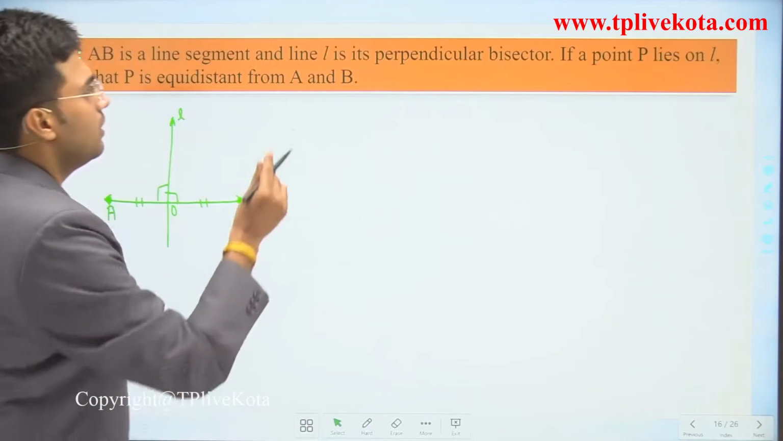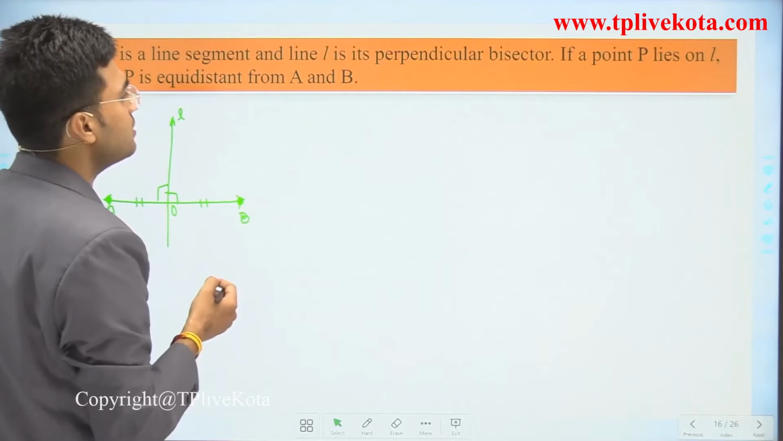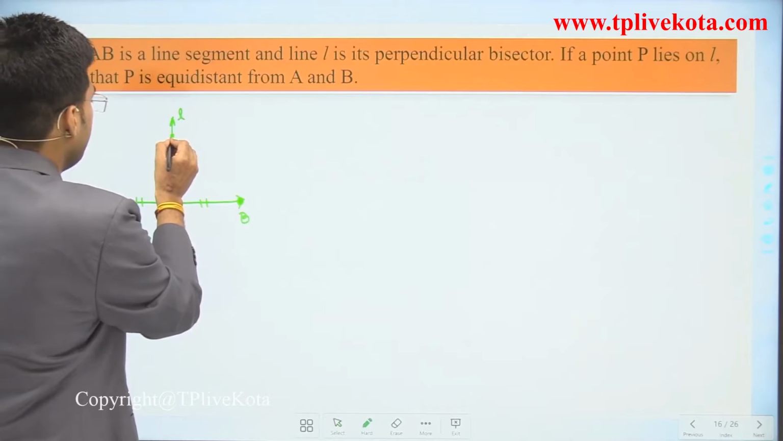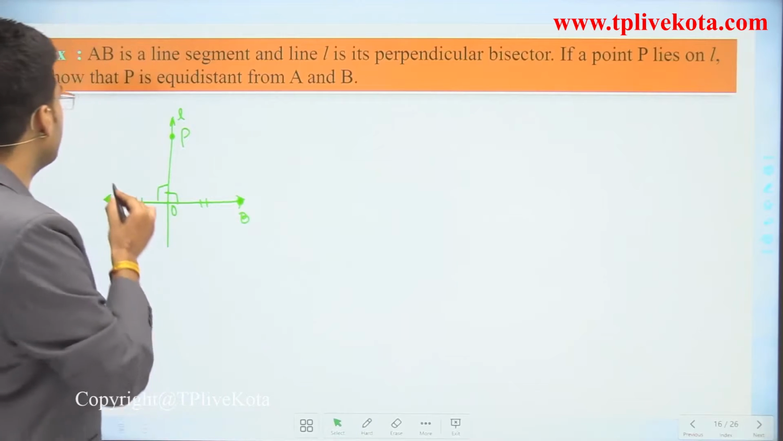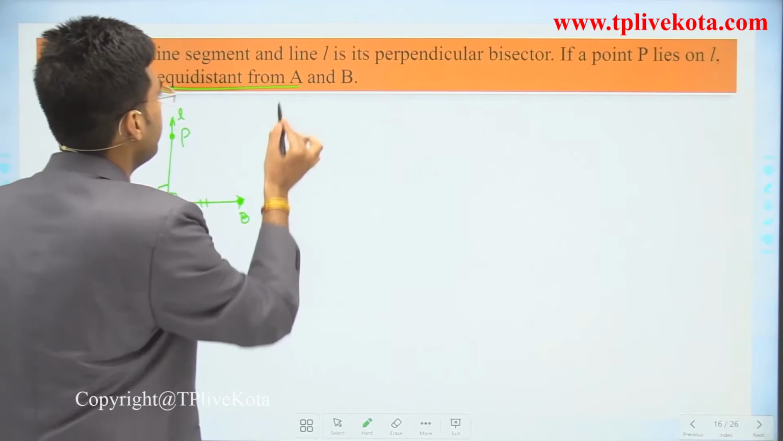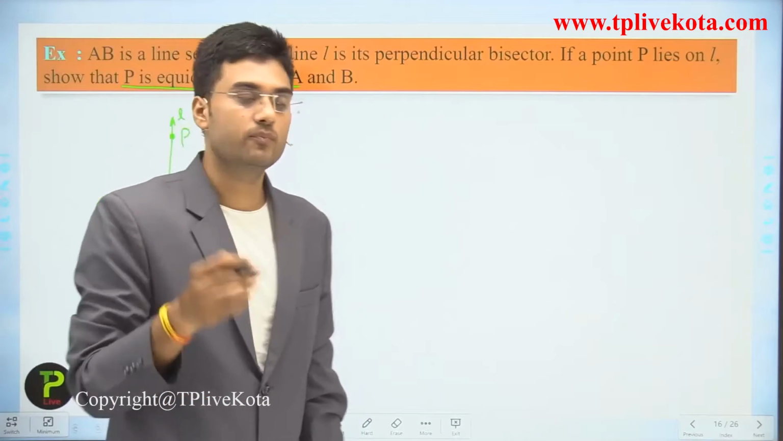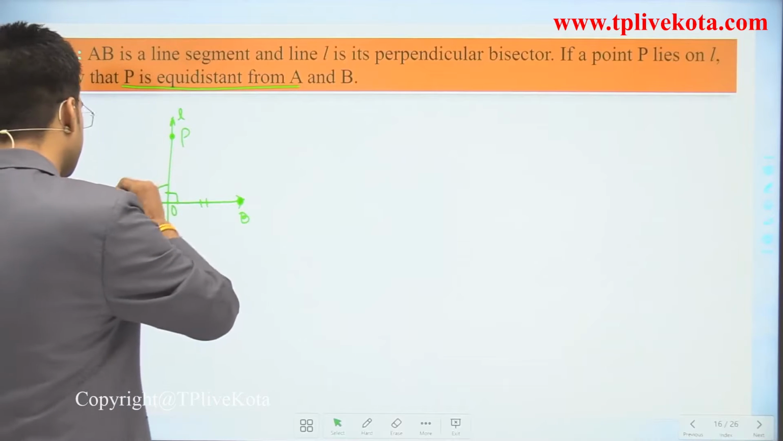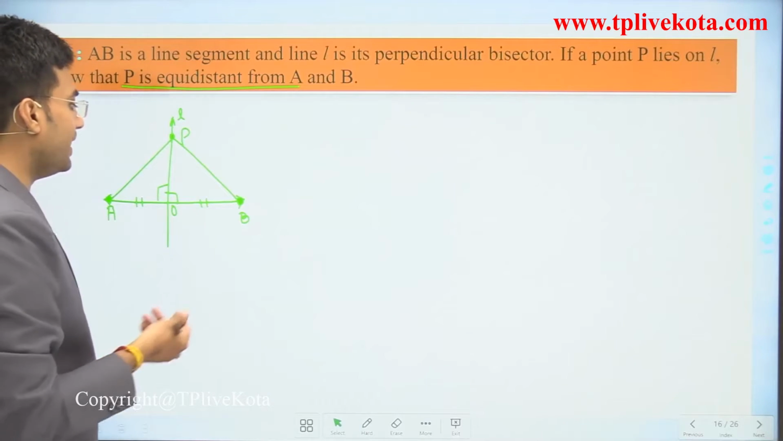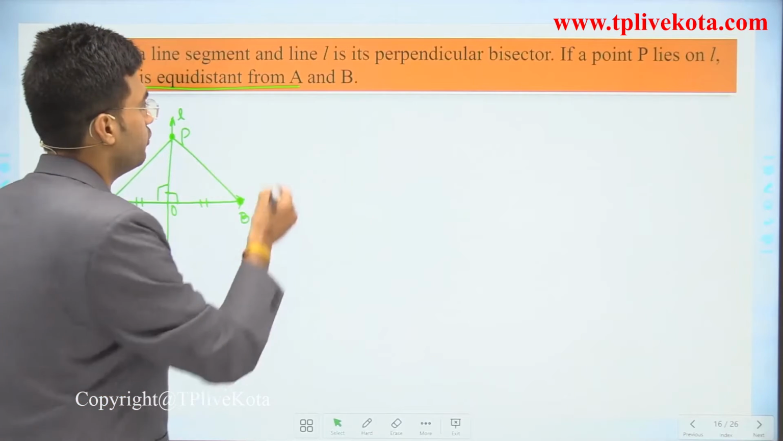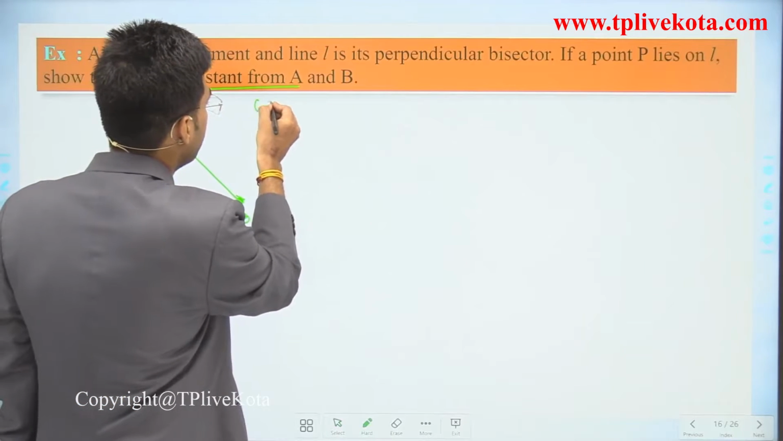Now if a point P lies on L, any point P which lies on L, then we have to prove that P is equidistant from A and B. So when we join A to P and P to B, we have to prove that AP is equal to PB. So first of all we have to write the given part.